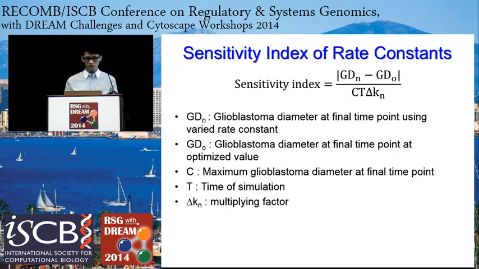Next, in order to look at the sensitivity of the rate constants, we generated something called the sensitivity index. This is defined by the change of the glioblastoma diameters at the final time point, modified compared to the control values. And then this is divided by the maximum glioblastoma diameter, the time of simulation, and also the multiplying factor with which the rate constants were changed.